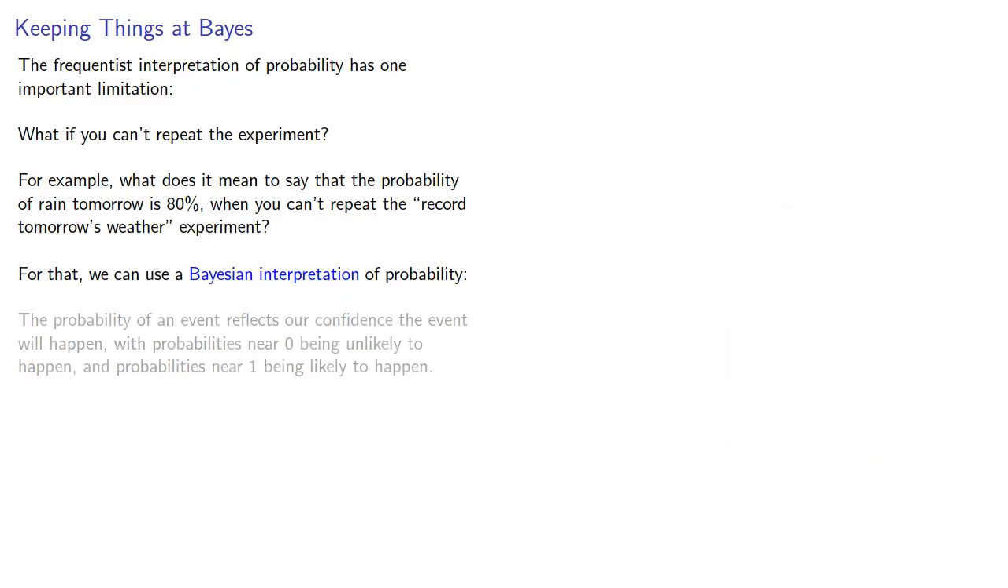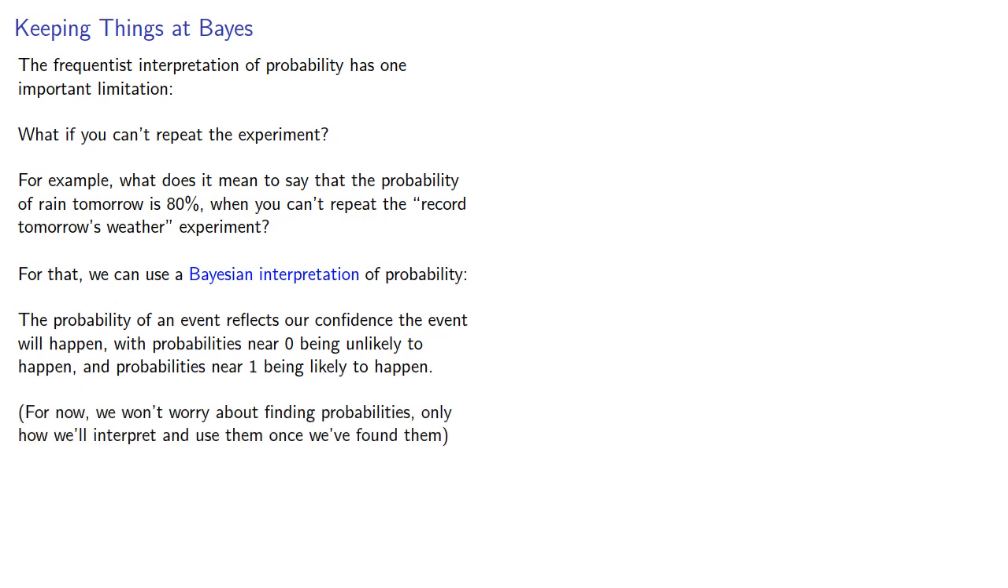The probability of an event reflects our confidence the event will happen, with probabilities near 0 being unlikely to happen, and probabilities near 1 being likely to happen. Again, for now, we won't worry about finding the probabilities, only how we'll interpret and use them once we've found them.